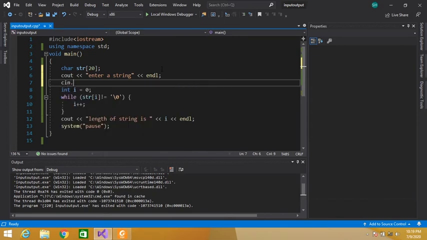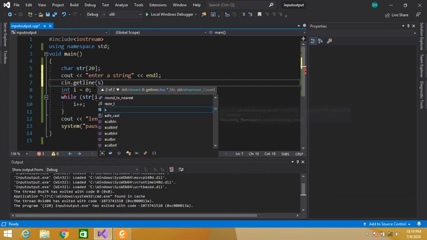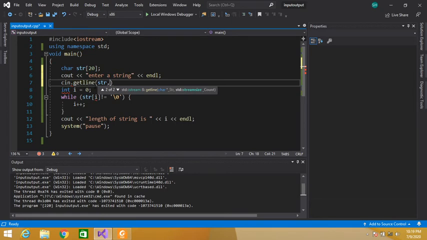The cin.getline function is used to take a string as input. Its first parameter will be our string and the second parameter will be the length, how many characters we want to input in this string. Let's say 10 characters.